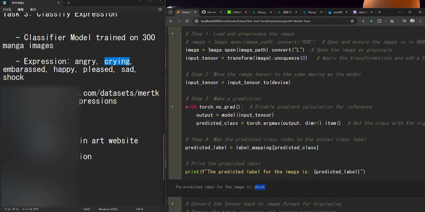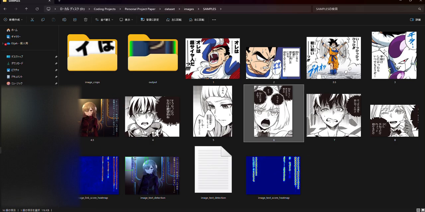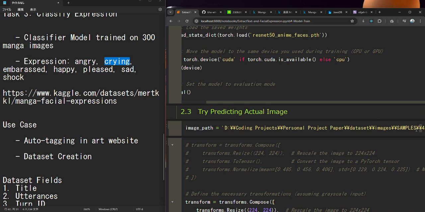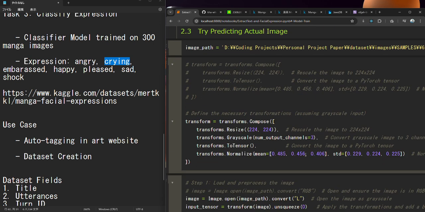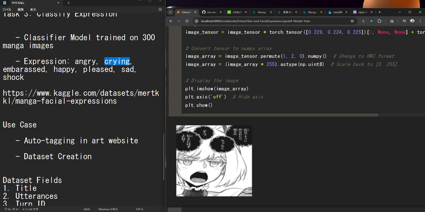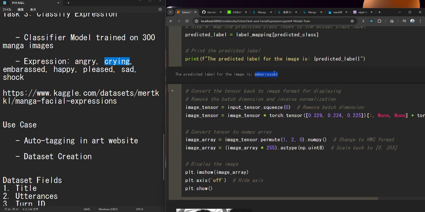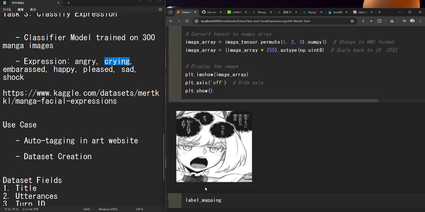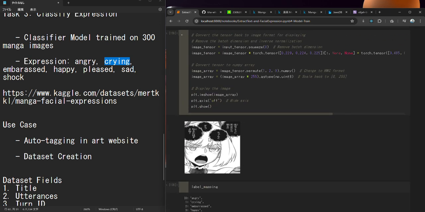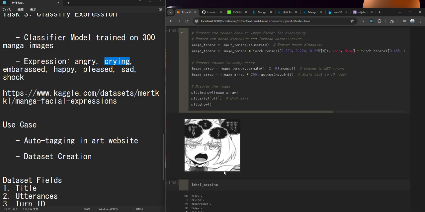Then lastly, let's try 6. What is this expression? Oh, embarrassed. Why is it embarrassed? Maybe because of this blushing and the shape of the eyebrows. Yeah, I think that's basically it.